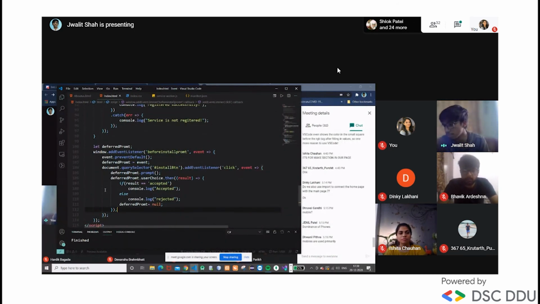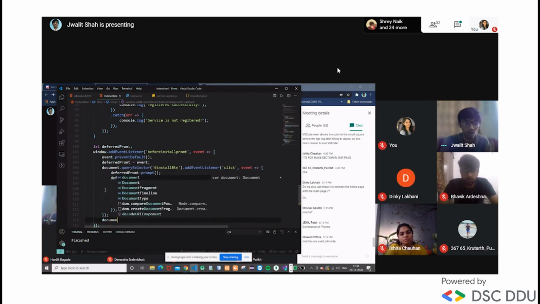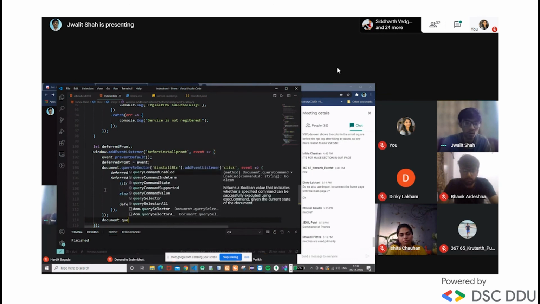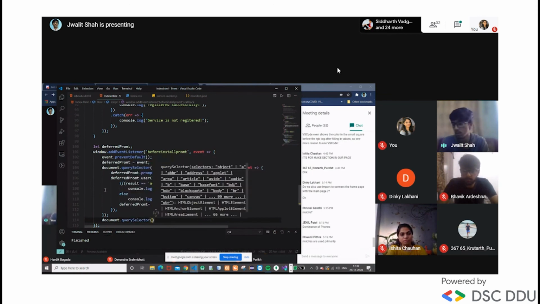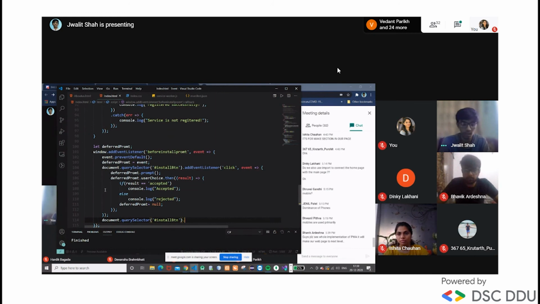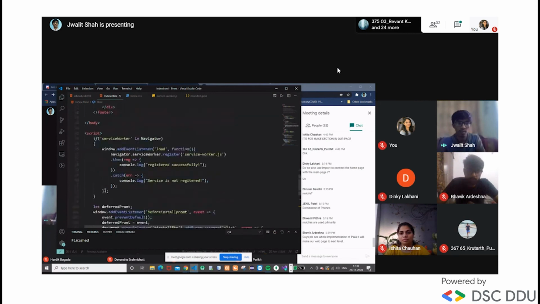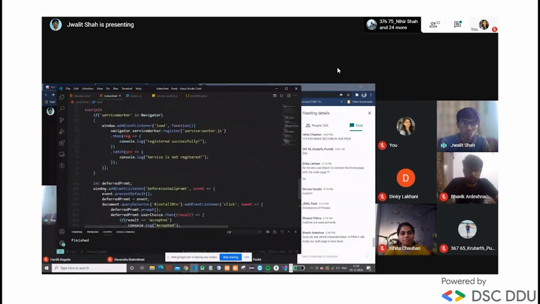Okay, so we are having one line more: document dot query selector, in that we are having the install button. Then we want style and display. We want to display our button as a flex element, so let's display it as flex. So at the end we are done with the script, so that is how we need to register.